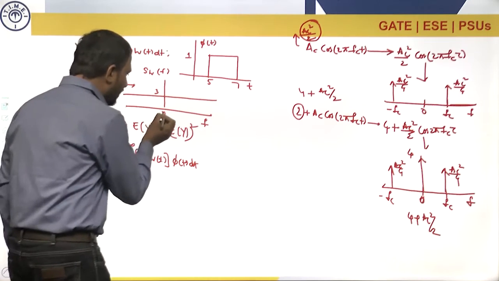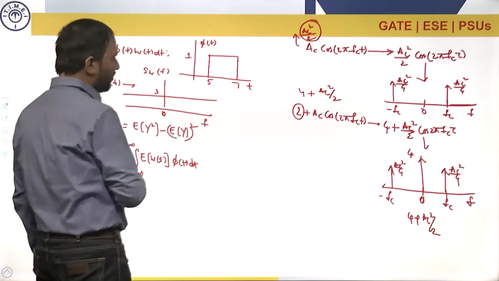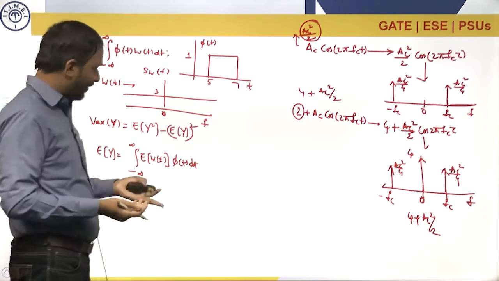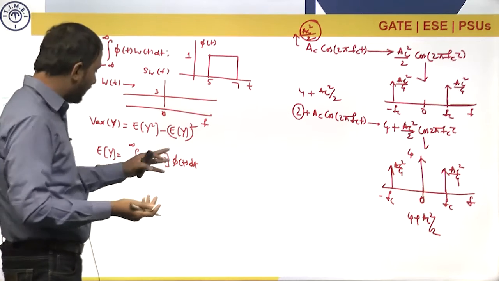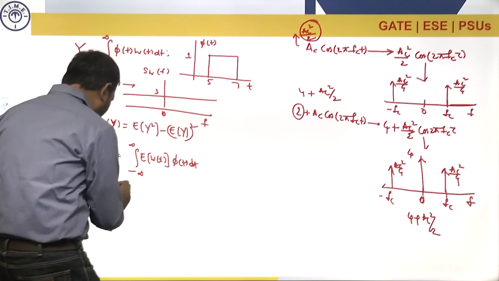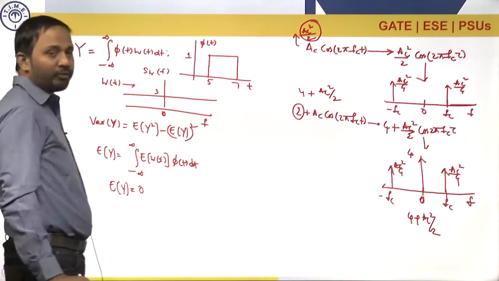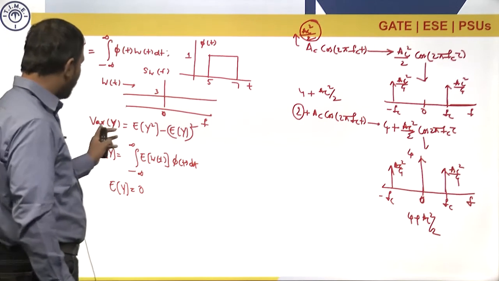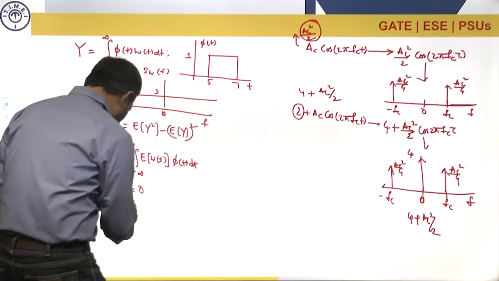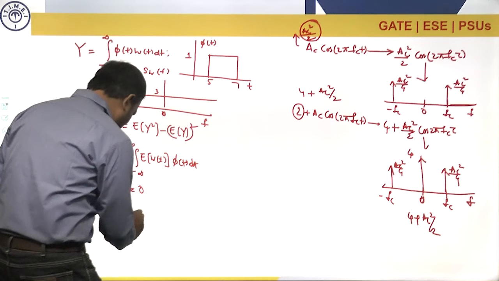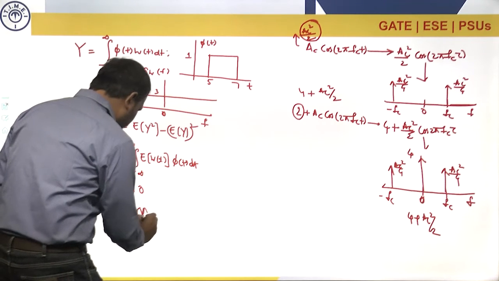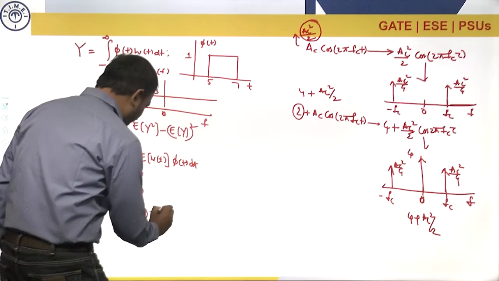Now come to our question here. If you observe, there is no impulse at f equal to 0, meaning DC is 0. So expectation of w of t will be 0, so that expectation of Y will be 0 here. So we came to a point: expectation of Y is equal to 0. So what is the variance of Y now? The variance of Y simplifies to expectation of Y square.